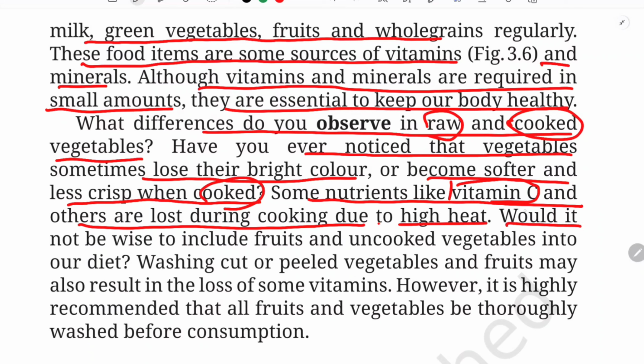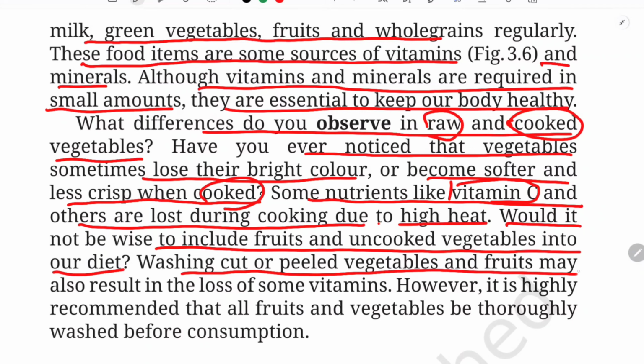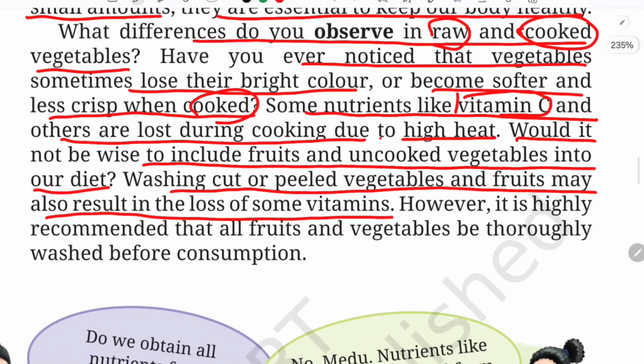But would it not be wise to include fruits and uncooked vegetables in our diet? So uncooked vegetables here means like salad, okay, your cucumber and all, you have to include your fruits and all. That is why we are being suggested to take fruits daily, so that we can get the maximum vitamins, okay, maximum nutrients from there. So washing, cutting or peeling vegetables and fruits may also result in the loss of some vitamins. So when we wash vegetables, and it is not possible for us to cook vegetables without washing, or eat fruits without washing it.